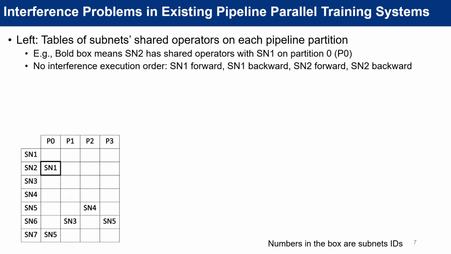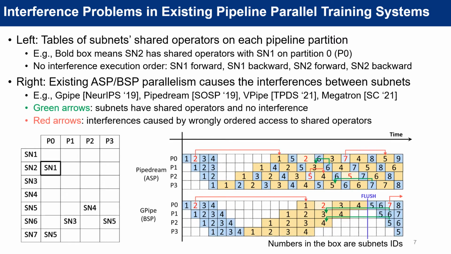For example, the left table shows 7 subnets, and some subnets have dependencies on shared operators. The marked box means the higher ordered subnet 2 has shared operators with a lower ordered subnet 1 on Supernet partition 0. When we execute the subnets in a pipeline manner, either with asynchronous parallel scheduling or bulk synchronous parallel scheduling, both parallelisms may violate the total orders on accessing the shared operators.